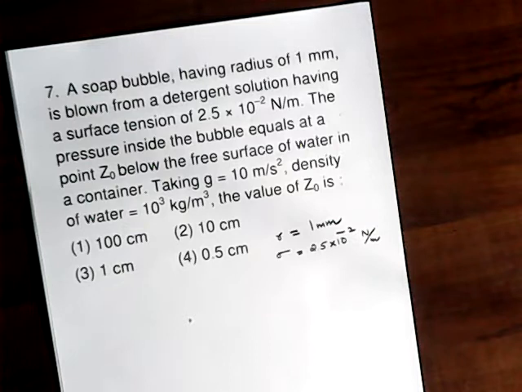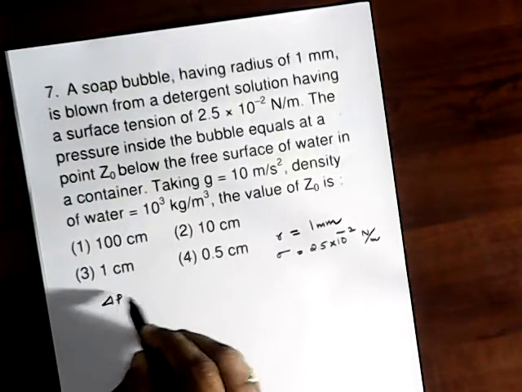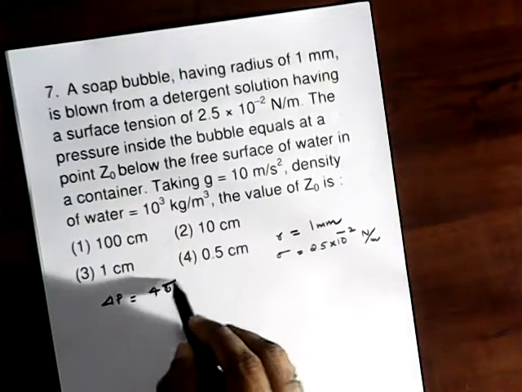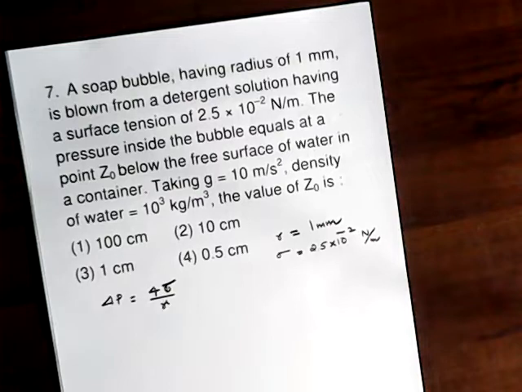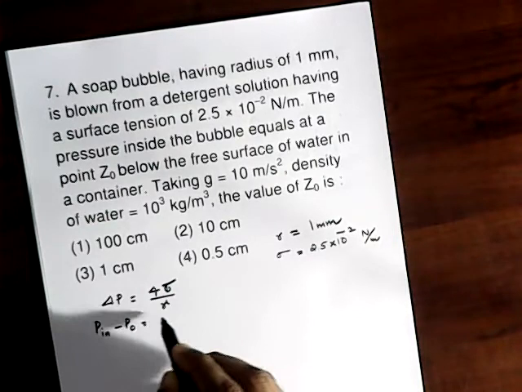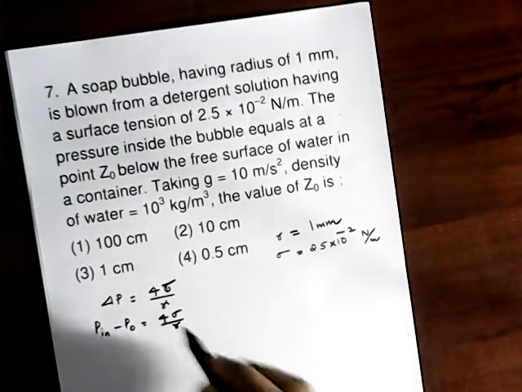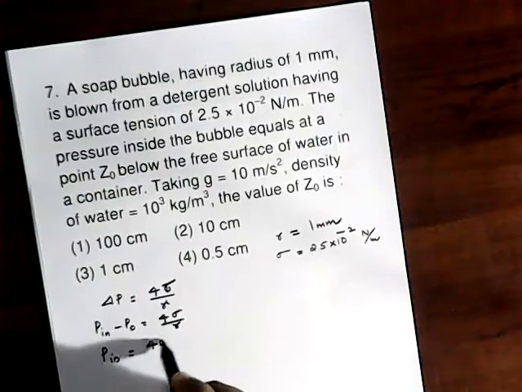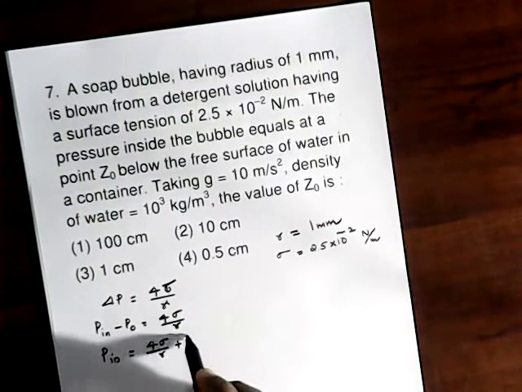The excess pressure inside the bubble, we know, is 4 sigma divided by R, where sigma is the surface tension. So the pressure inside minus the pressure outside is 4 sigma by R. So the pressure inside is equal to 4 sigma by R plus P0.